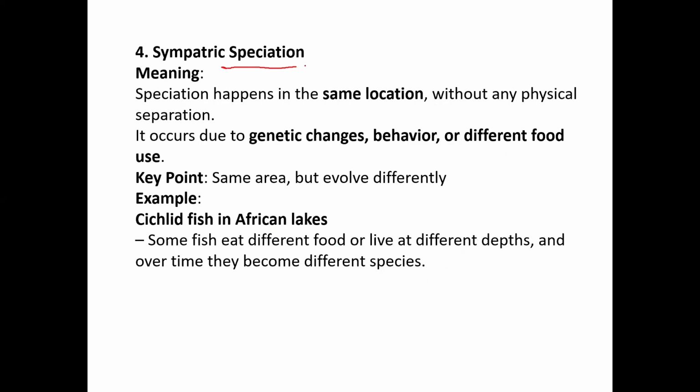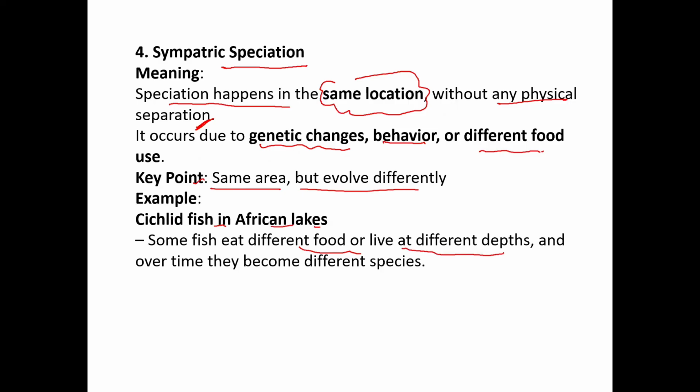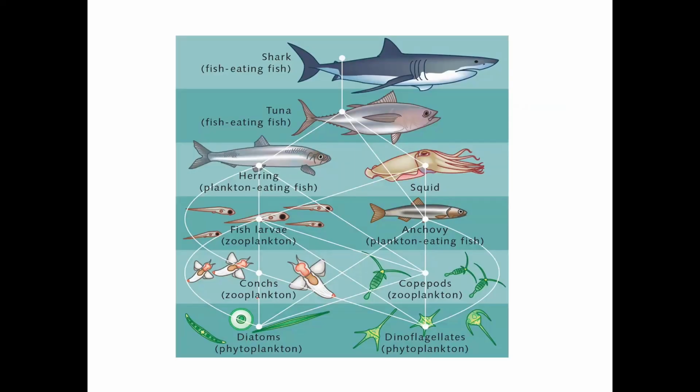Come on, sympatric speciation. It means speciation happens in the same location without any physical separation. No physical separation is present. It occurs due to genetic, behavioral differences and different food use and resources. Key point: same area but evolve differently. Example: cichlid fish in African lakes. Some fish eat different food or live at different depths, and over time they become different species. Look how it works, it's an image of an ocean or distribution over distance.